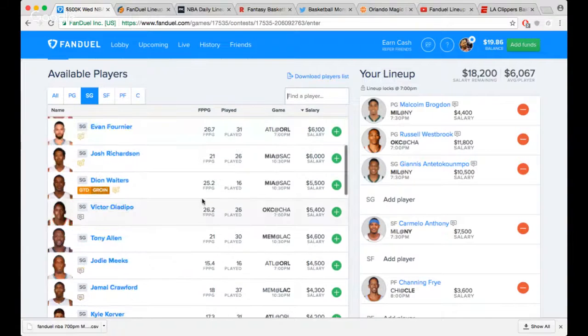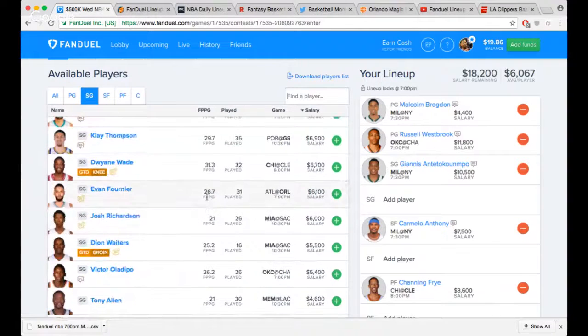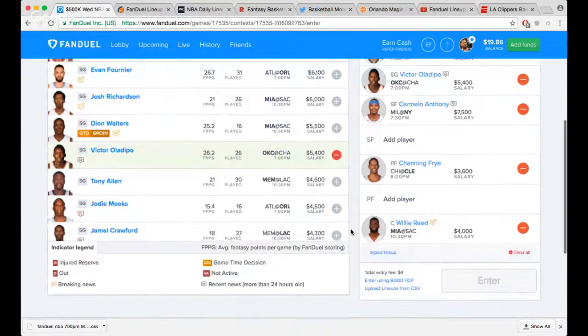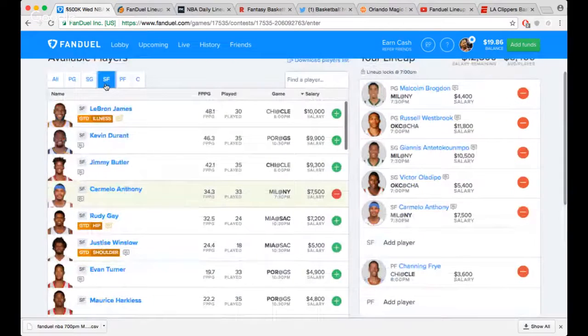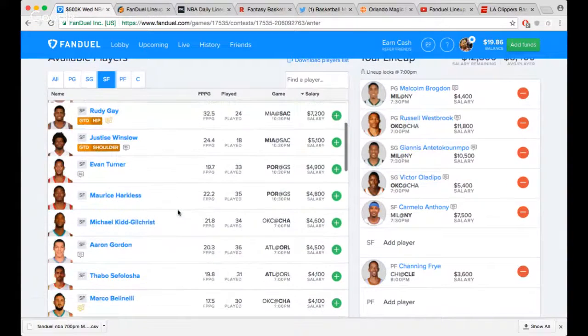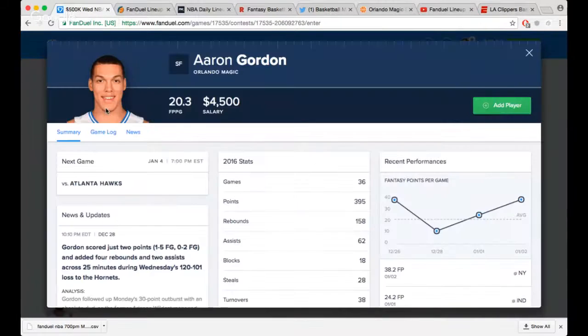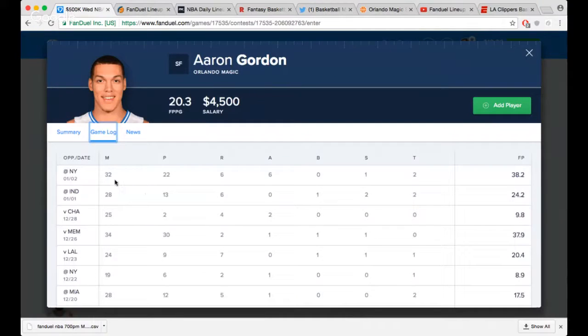So just say for the lineup's sake, I'm gonna put one of my favorite plays in here, and that's Oladipo. The dude is underpriced. So, small forward, second small forward. These mid tier guys are kind of shaky. So I like Aaron Gordon. He's at a pretty decent price. He's been getting his minutes, but with Fournier back in the picture, that might drop down to like 26 or 27. Can't bank on him getting those 30 minutes again.